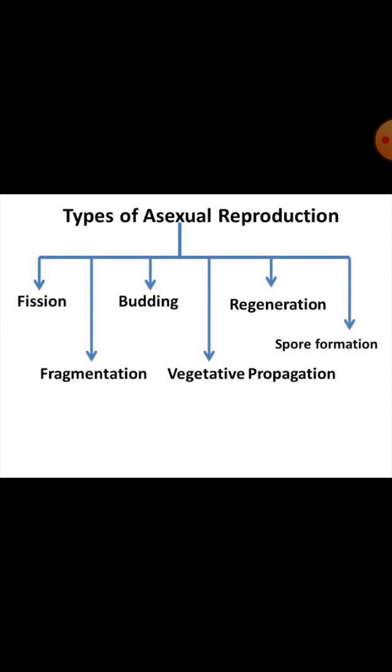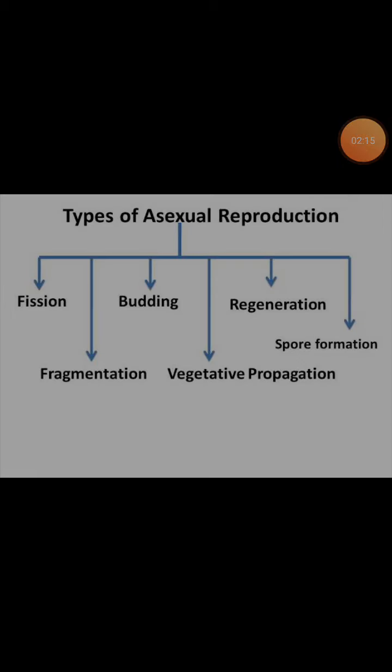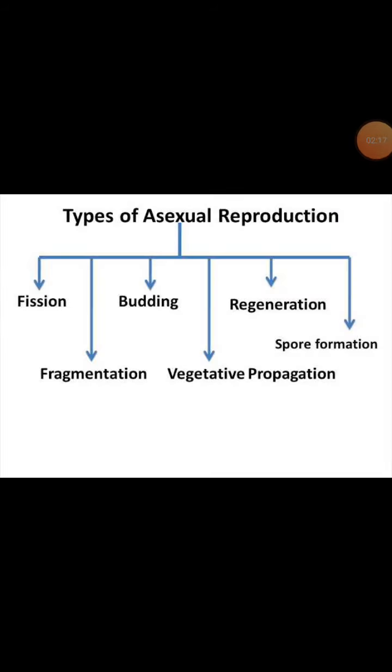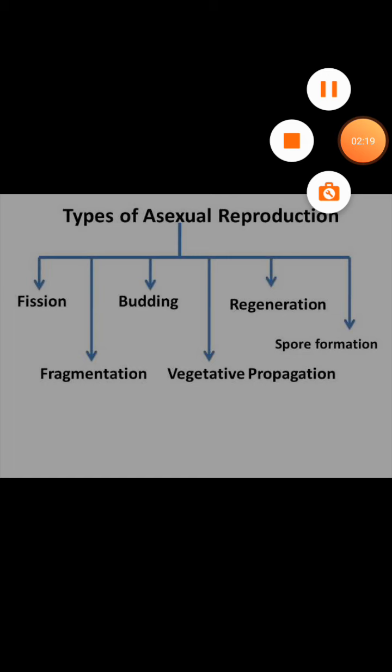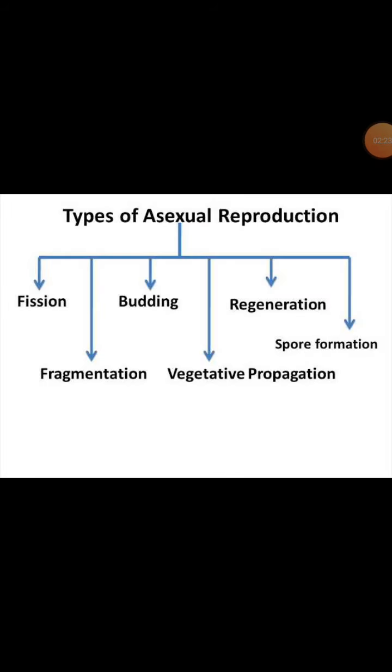One, most common in plants, is vegetative propagation, whose details come later. But in a few lower organisms, different types of reproduction are seen, for example, fission, fragmentation, budding, regeneration, and spore formation. So let's discuss one by one the different types of asexual reproduction.